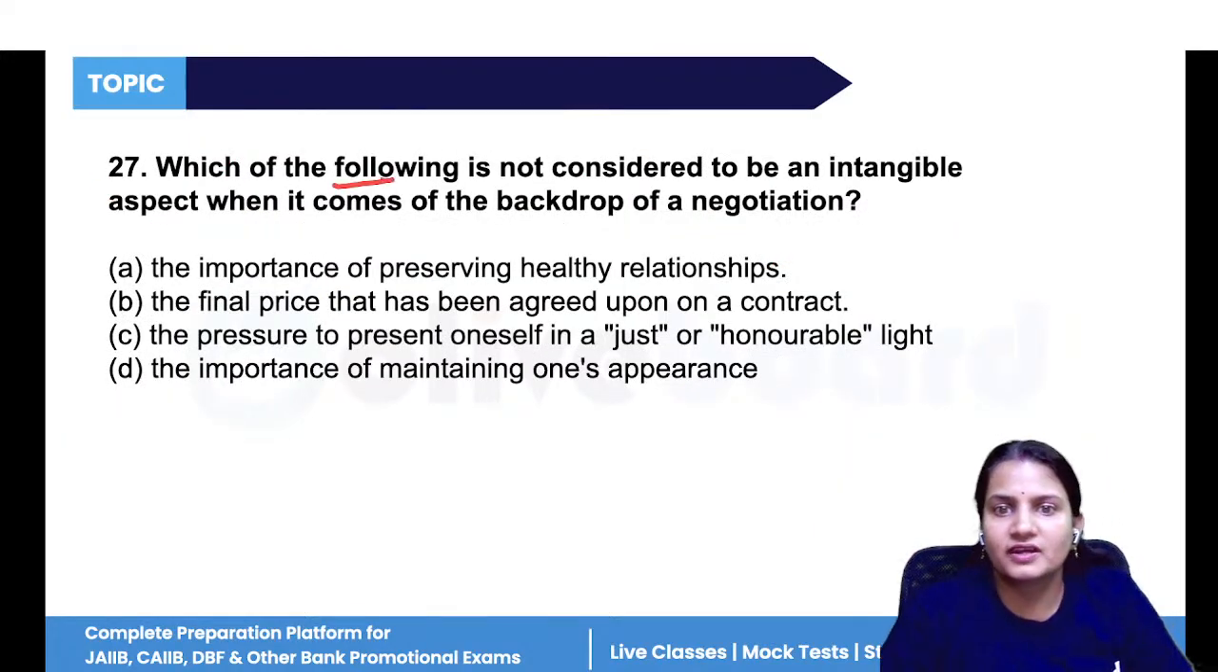Next, which of the following is not considered to be an intangible aspect when it comes to negotiation purposes?